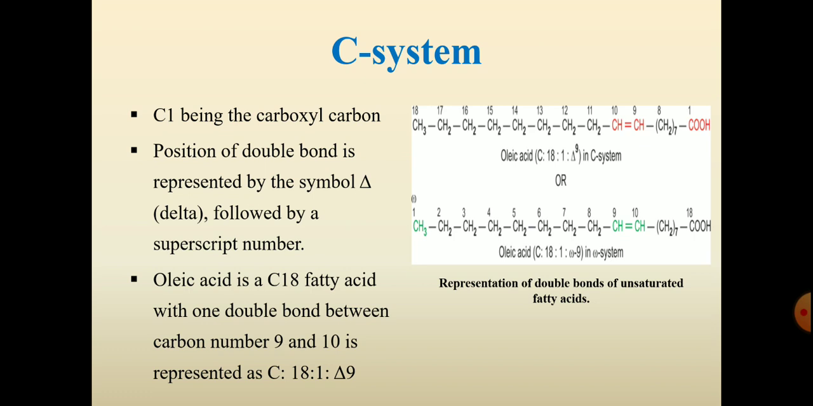So C1 being the carboxyl carbon, the position of the double bond is represented by the symbol delta followed by the superscript number. So oleic acid is a C18 fatty acid with one double bond between carbon number 9 and 10, and is represented as C18:1 delta 9, where 18 is the number of carbon atoms, that is oleic acid is an 18 carbon fatty acid, and the number of double bonds present in the oleic acid is 1. So it is a monounsaturated fatty acid, and the double bond is located at carbon 9, hence it is called delta 9.